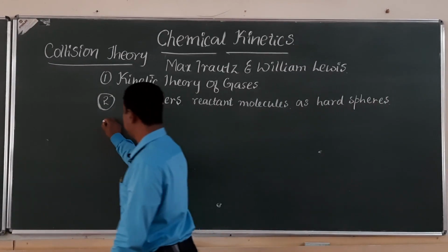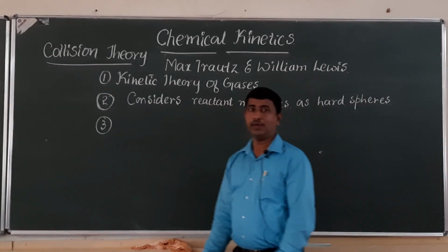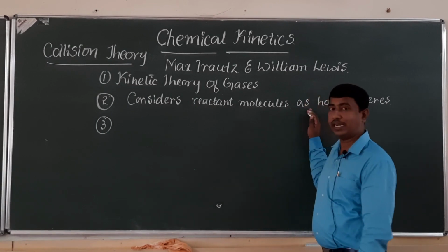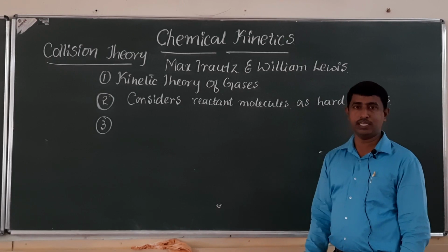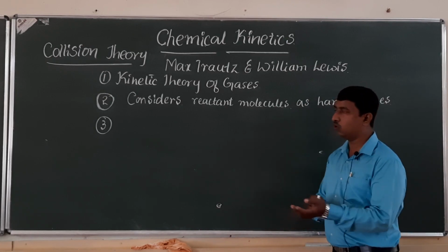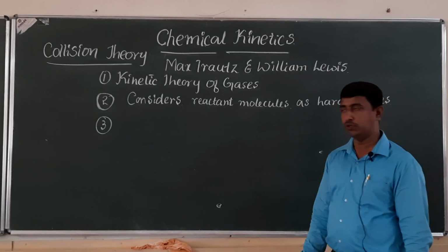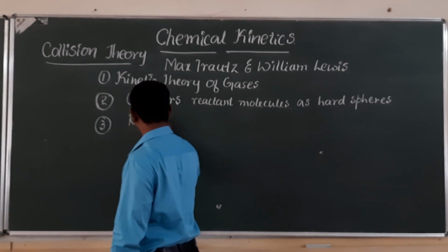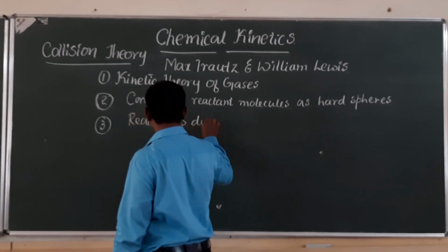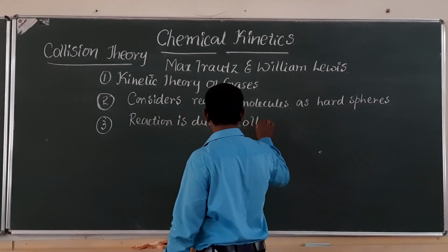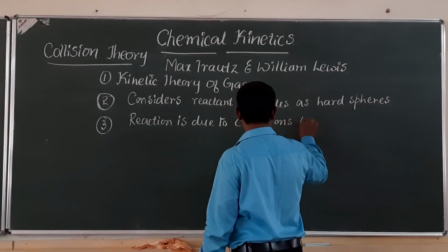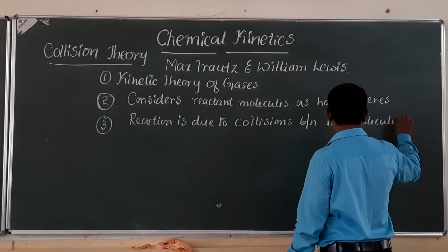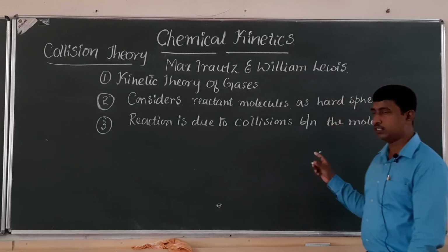Third point, according to this theory, chemical reaction or product formation can occur only when collision takes place between the reactant molecules, just like Arrhenius theory. So according to collision theory, chemical reaction is due to collisions taking place between the reactant molecules. That is the third point.